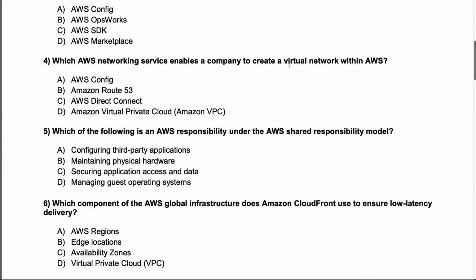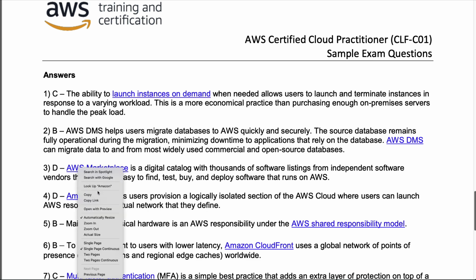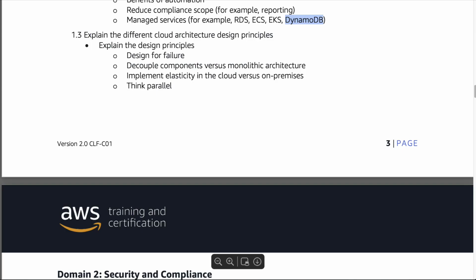Which AWS network service enables a company to create a virtual network within AWS? We've got AWS Config, AWS Route 53, AWS Direct Connect, or Amazon VPC. Let's scroll down to question 4 here, and we see that D, Amazon VPC, lets users provision a logically isolated section of the AWS cloud where users can launch AWS resources and a virtual network that they define. So again, really critical to know what the service is. They give you a link to it. We could click on that link and open it up and see more about that particular service as well.